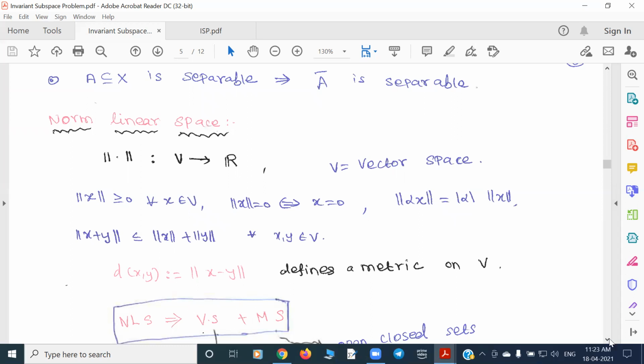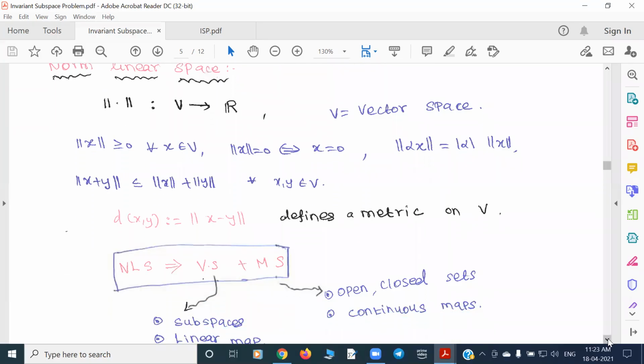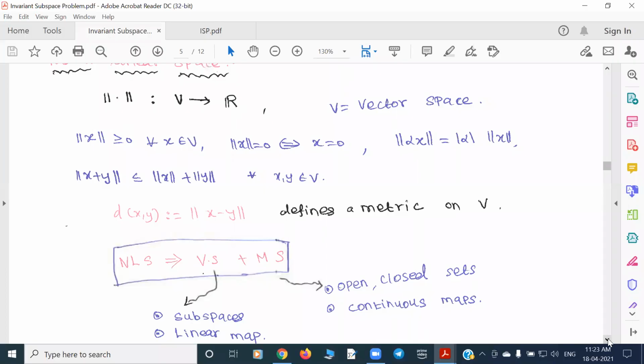In the case of a metric space, if you take a subset, you expect it to be an open set or a closed set. These are the main important sets of a metric space. And if you consider any map from a metric space to a metric space, at least you require it to be a continuous map. These are the very basic expectations in the case of a metric space.